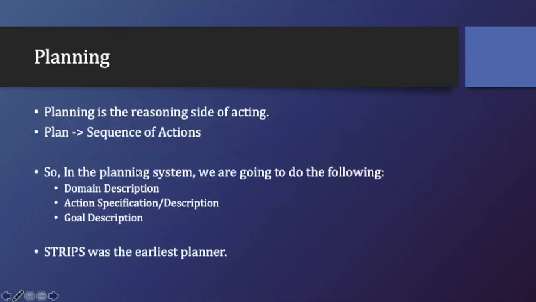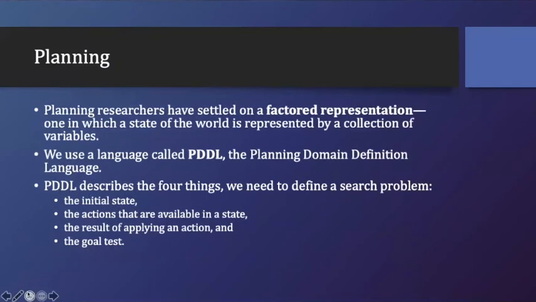In the previous slide, you saw that what we are going to do in the planning system is domain description, action specification, and goal description, so that all these things can be represented with the help of PDDL, Planning Domain Definition Language.